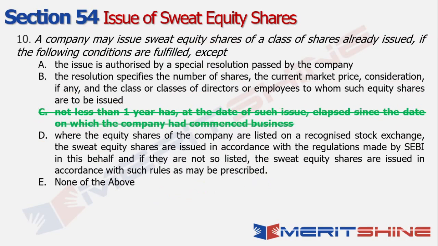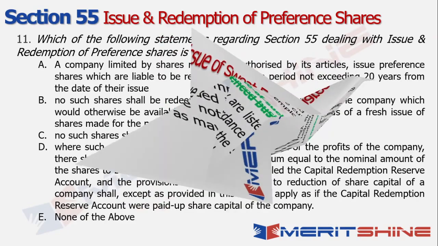Right? Now, what exactly has happened as far as this particular section is concerned? Within this section, this was available as one of the clauses earlier, but pertaining to the Companies Amendment Act 2017, this particular point, that not less than 1 year has elapsed since the date on which the company has commenced its business, has been omitted from this section, right? So that it becomes more relevant for your startups as well, right? So that is the context in this case, and that's why your option C is the one which does not require to be fulfilled.